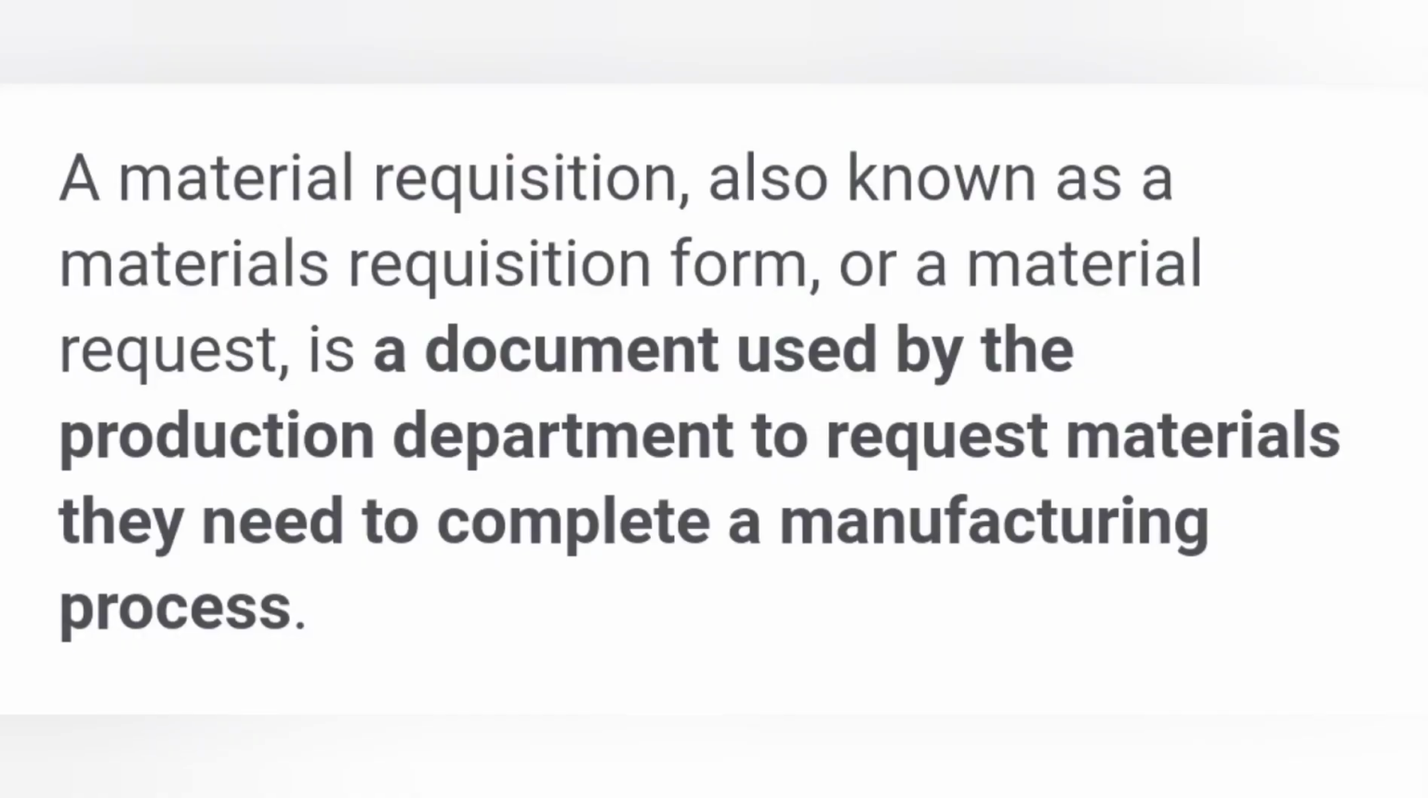What is material requisition is a question. Material requisition is also known as materials requisition form or a material request. It is nothing but a document which is used by the production department to request materials they need to complete a manufacturing process. So material requisition is a document used by the production department to request materials in order to complete the manufacturing process.